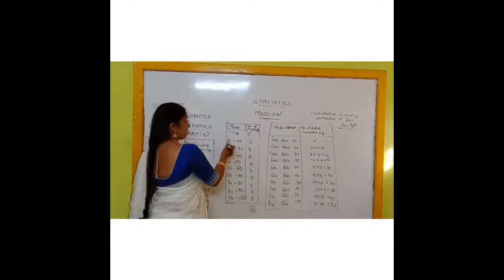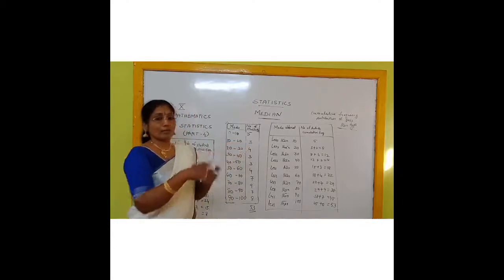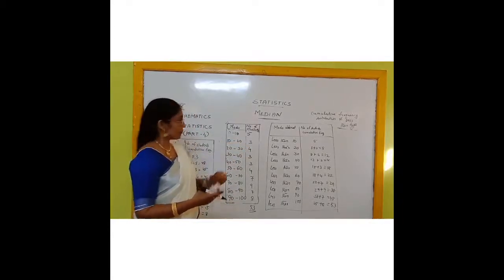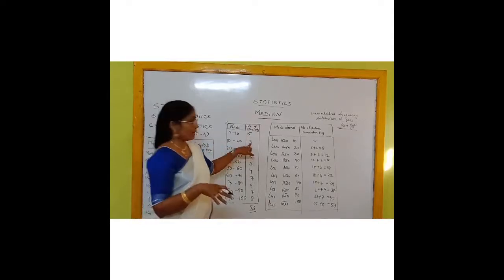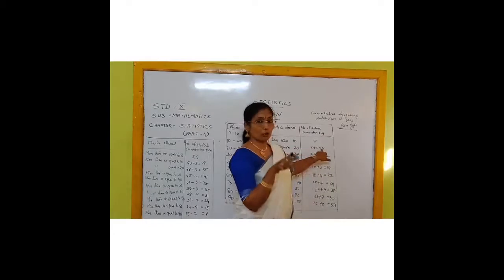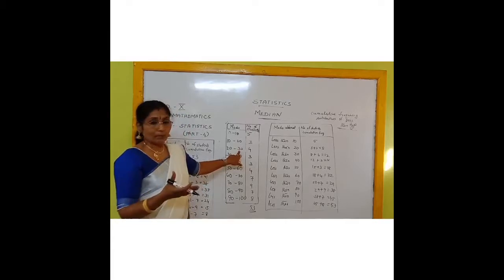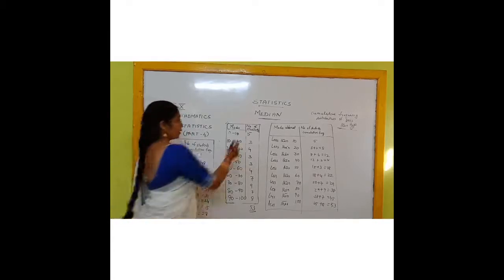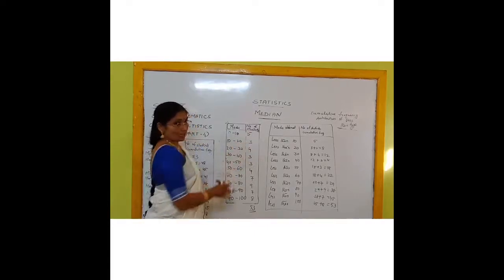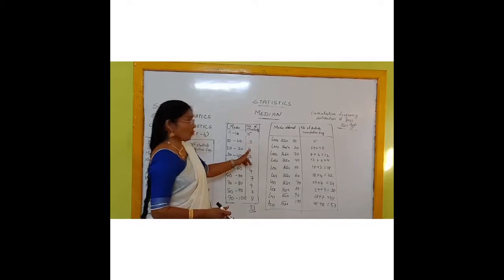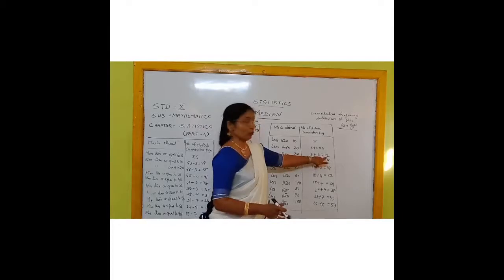Now, how many students have got less than 20? Inside less than 20, the less than 10 students also will come. So the total will be this 5 and this 3, that is 5 plus 3 is equal to 8. Now less than 30: these 5 students, these 3 students, and these 4 students. That means 5 plus 3 plus 4, that is, the previous total plus this one: 8 plus 4 is equal to 12.